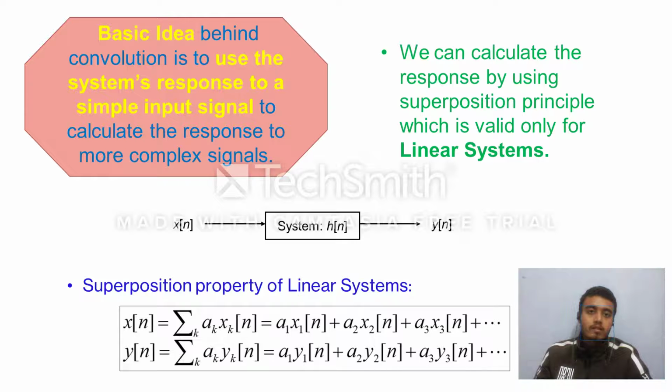Let us say that we have y1[n], y2[n] and y3[n]. So for the complex input signal x[n], the output y[n] can also be expressed as a linear combination of these simple output signals. Again, with the help of the superposition property of linear systems, we are able to determine this.